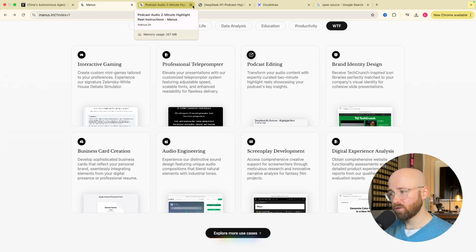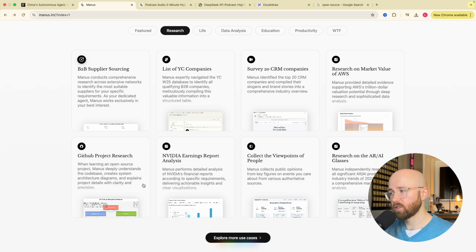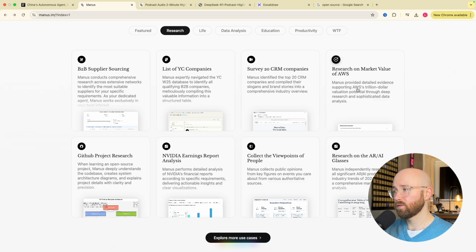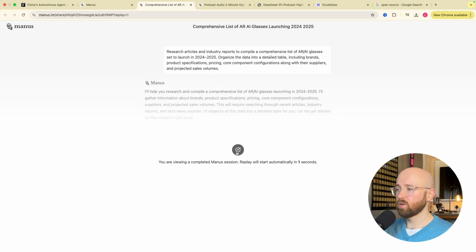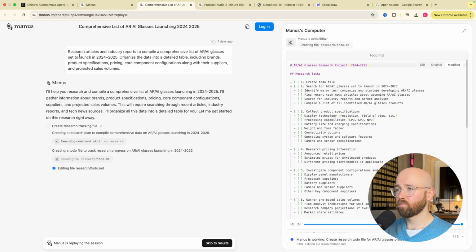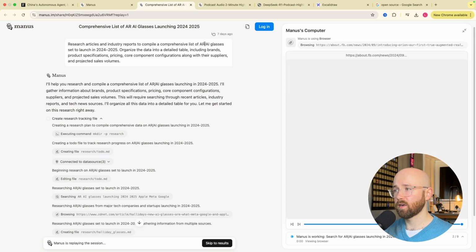So, just for another idea, let me see how it can actually use the internet. So let's click on research, and then we'll actually move on to stuff. So research on the AR AI glasses. That sounds cool. Oh, market value of AWS. Interesting. Click on the research one, that's cool. So, replay it. Alright, so research articles and industry reports to compile a comprehensive list of AR and AI glasses set